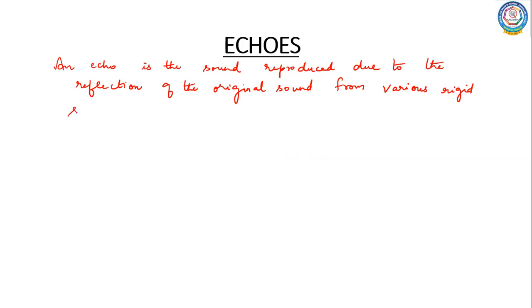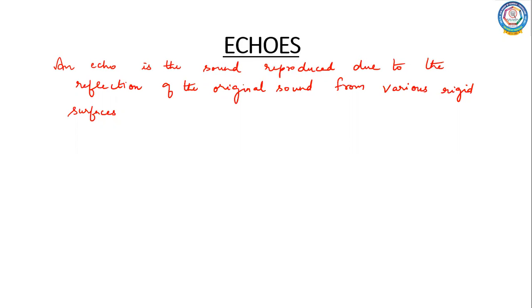Now you would have observed this phenomenon many times. Suppose imagine you are in a closed room. Okay, the room is a very spacious room. Now when you go and make some noise, you will be able to hear the echo of it.